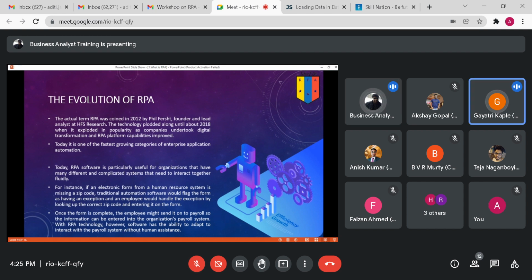Sir, does this mean outsourcing will now be replaced by automation? No, no, not totally. What will happen is the outsourcing companies themselves are going for automation. Earlier, simple tasks used to come to a country like India for outsourcing. Now that will be taken care of by automation, and what we will get in outsourcing is a bit more complex tasks. Okay, sir. The core task will always remain with the advanced companies.